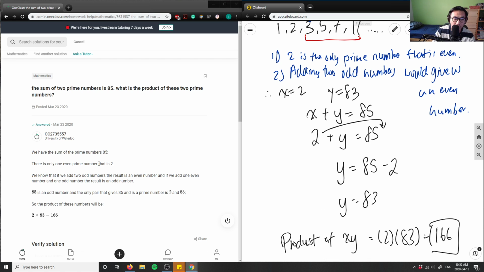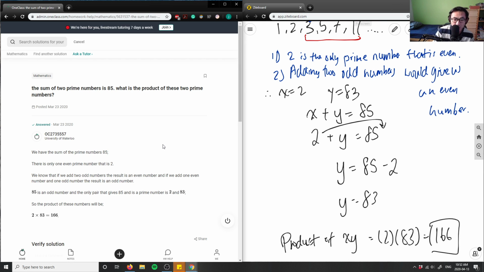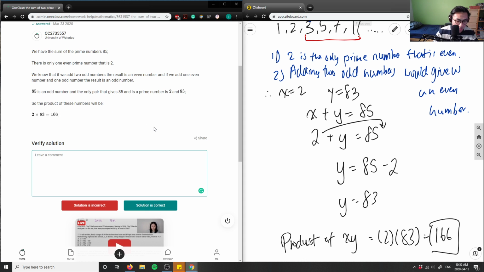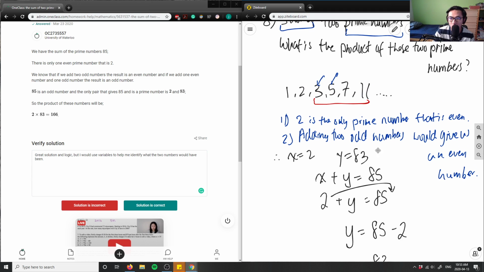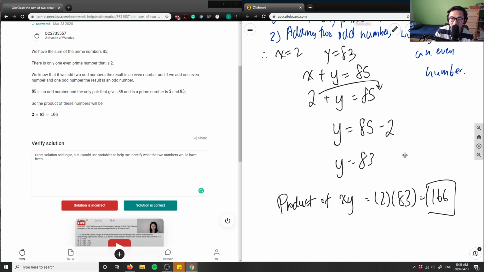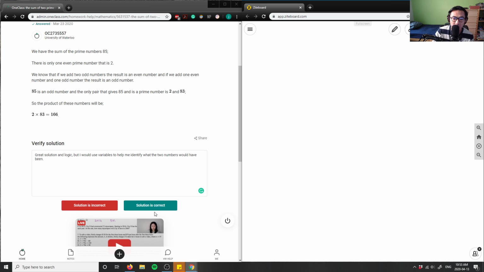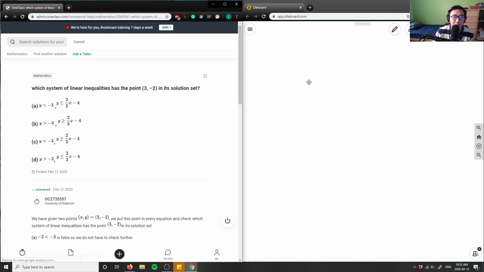Only one number is prime. Only one even prime number is 2, and if we add 2 odd numbers, the result is even, right? So that's good. I'm going to say that this solution is good, great solution and logic, but I would use variables to help me identify what the two numbers would have been. Just because we're on this topic of algebra, we're more used to seeing variables here. That's what I would do. I would choose to use the variables here. Some say solutions, correct? 2 more questions left.